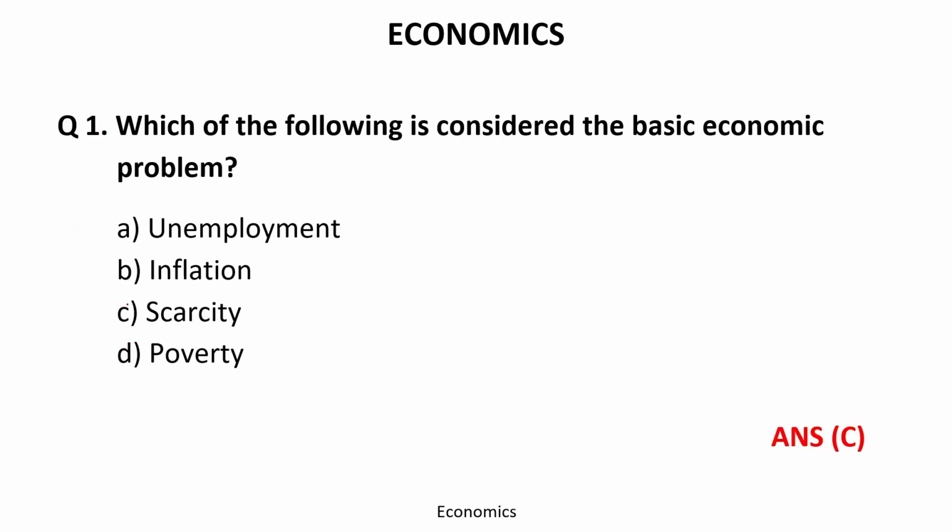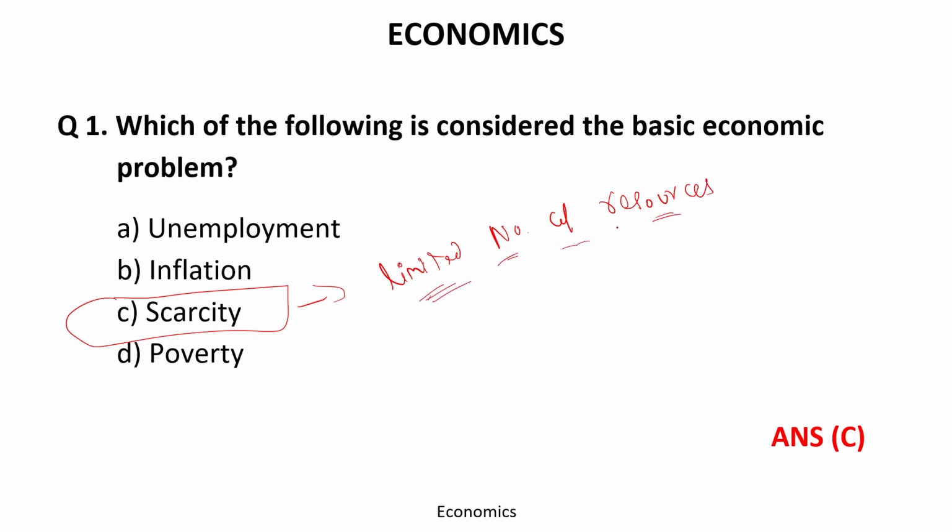Time's up. Correct answer is C, scarcity. If we talk about scarcity, it means a limited number of resources. All these resources we have, whether it's land, labor, capital, machines, or raw material, are limited in number.